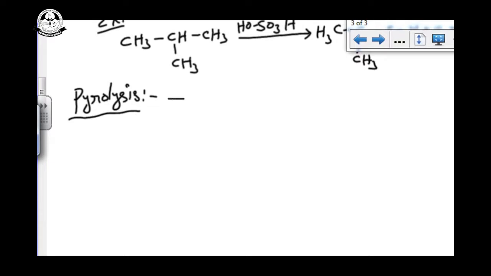Pyrolysis means thermal decomposition. Pyrolysis stands for thermal decomposition, especially of alkanes. Alkanes at high temperature.